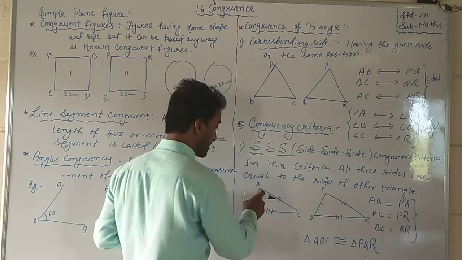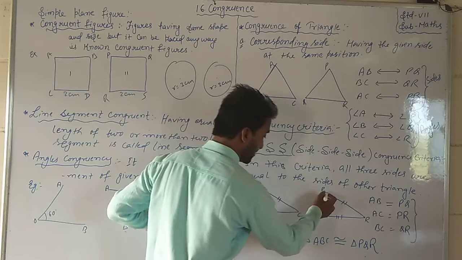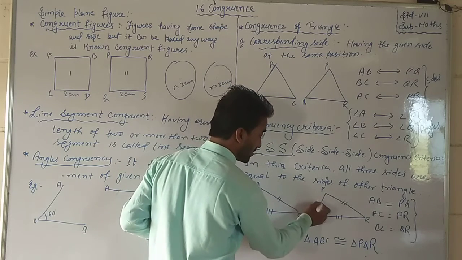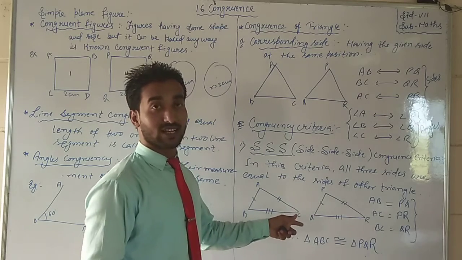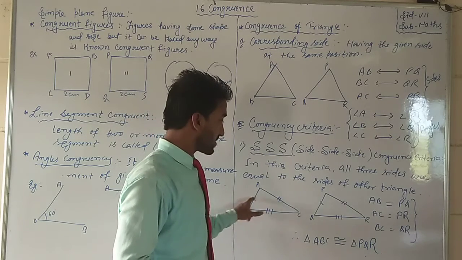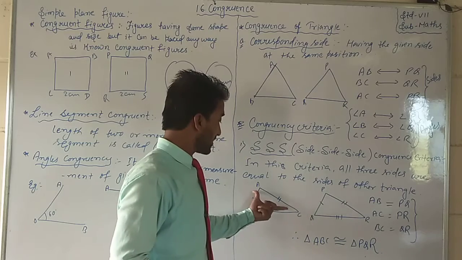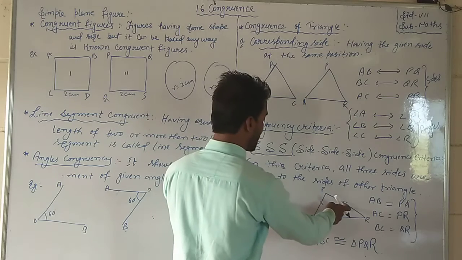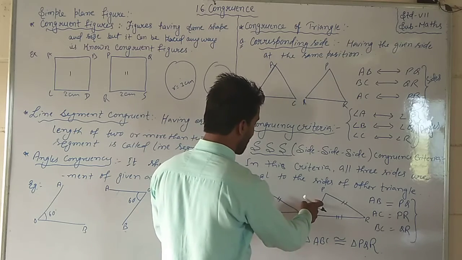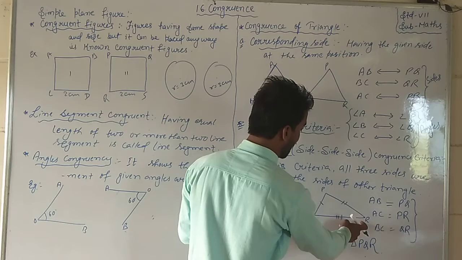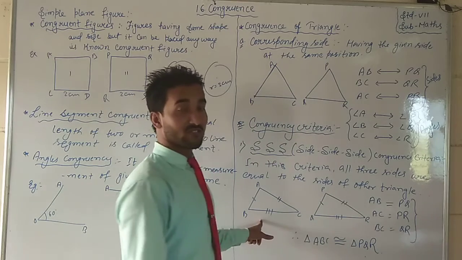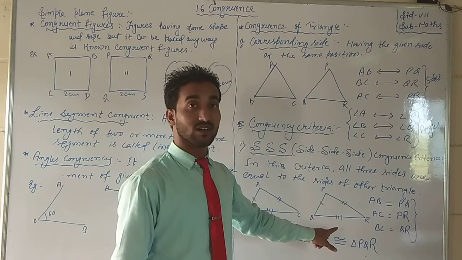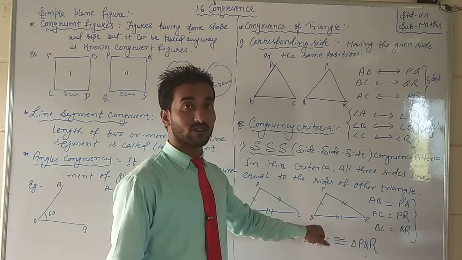So we can say that AB has equal length to PQ. You can see it is represented by a single line. Then AC has a double line, and PR also a double line. Why? Because both have equal length. And BC is equal to QR, having equal length. It means we can say that all three sides of the triangle are congruent to the sides of the other triangle PQR.